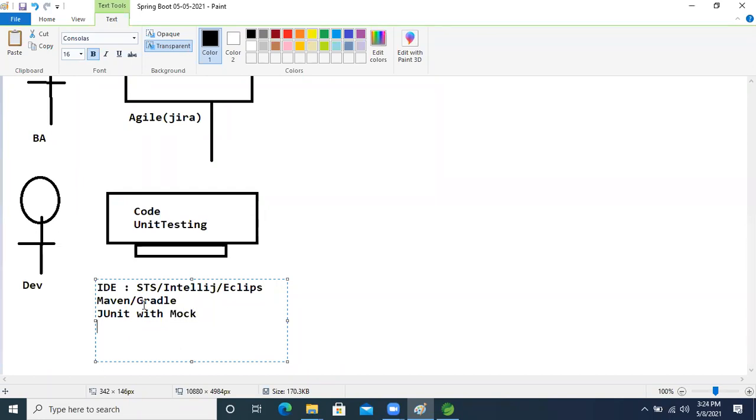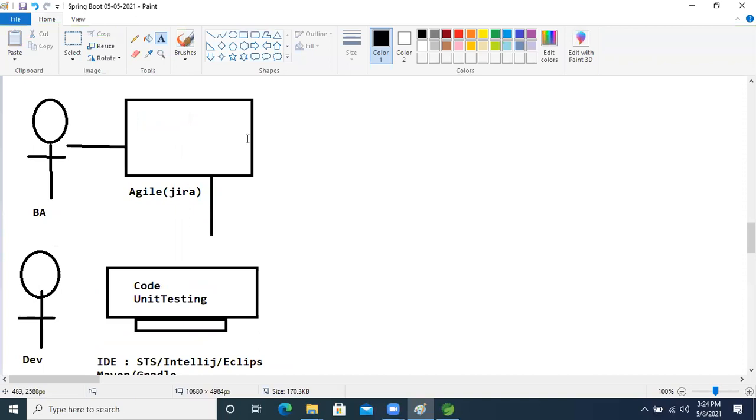After that, the developer will write the logging activity. Logging using which tool? Log4j. This tool will be used by the developer at the time of coding.